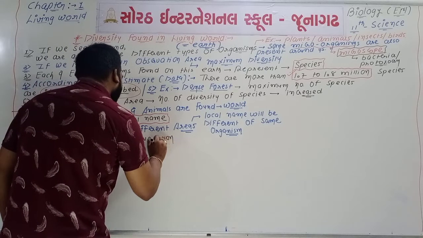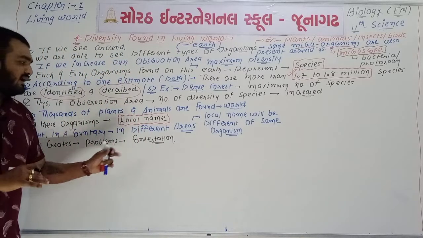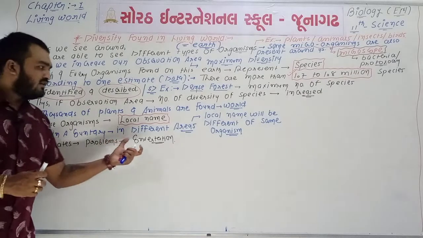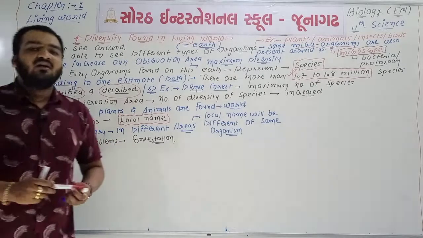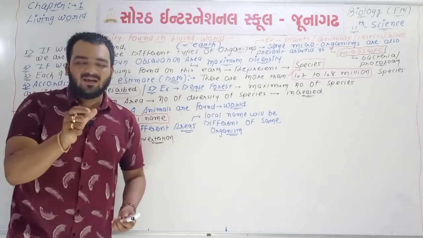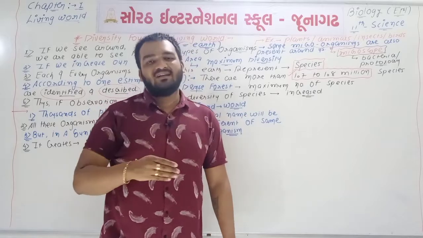conversation. So the conclusion of this concept, in short, is that a problem is going to happen, because for the same organism, different local names are there.